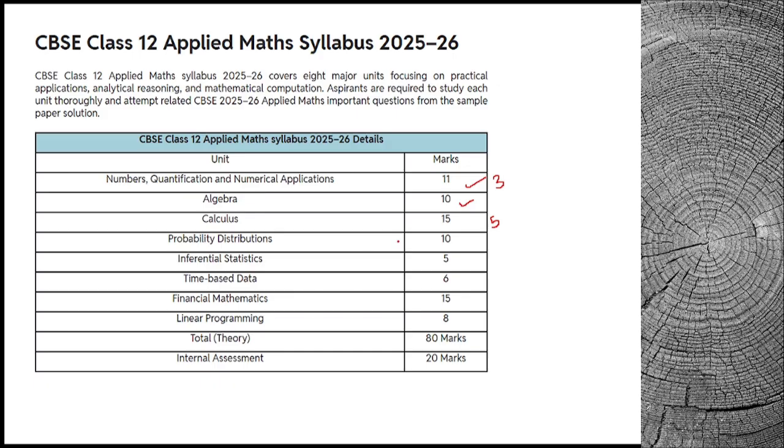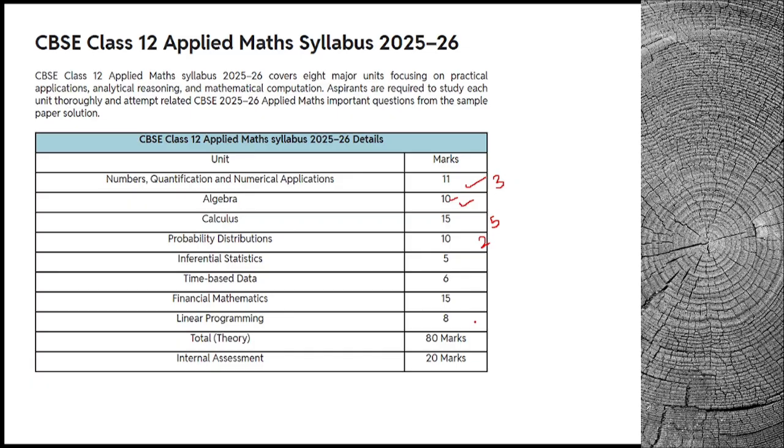Maybe probability distributions, the first part alone, expectations, finding random variable, you will get some 2 marks. So even if you leave the rest of the things, you can score 10 plus 3 is 13, plus 2 is 15, plus 5 is 20 marks. And one more chapter is LPP.